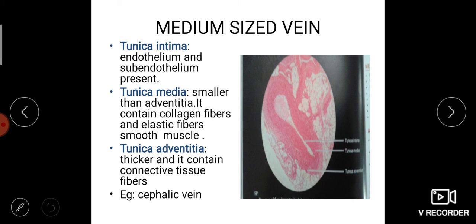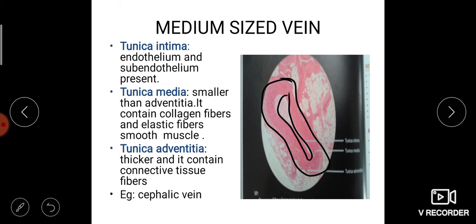While taking a medium sized vein, here, this is the vein. This is the caliber or the cavity of the vein, and this is the wall. Here, tunica intima consists of endothelium and subendothelial connective tissue.